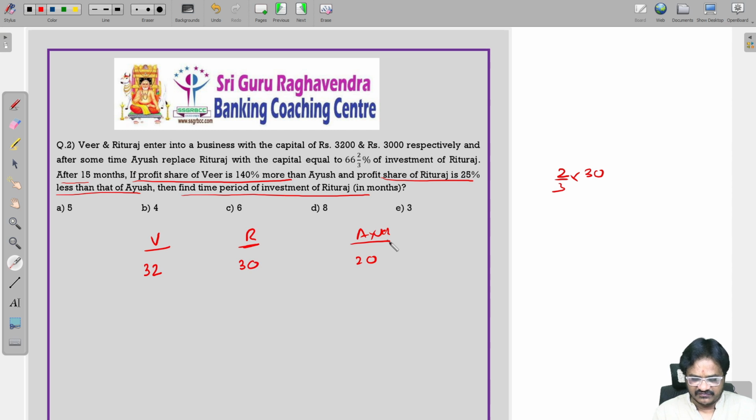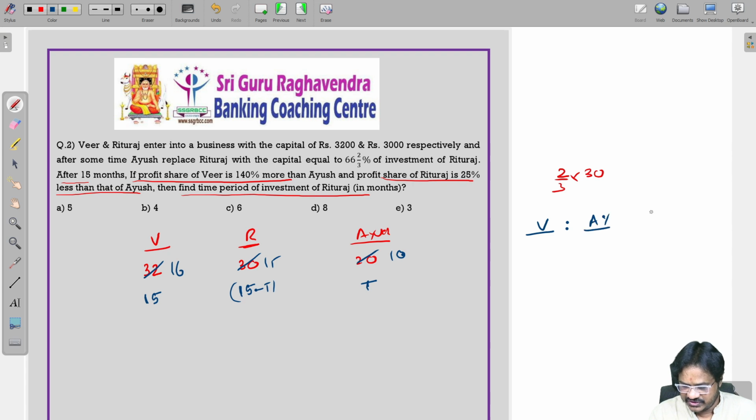After 15 months, so this will be for 15 months. This fellow is coming, is withdrawing after T months. So let us take this fellow will be for 15 minus T months. This fellow will be for T months. Now if you do the simplification, 216, 215, 210. Now the share of Veer is 140% more than Ayush. So if you take the profits of Veer, Ayush and Rituraj, Veer is 140 more than Ayush.